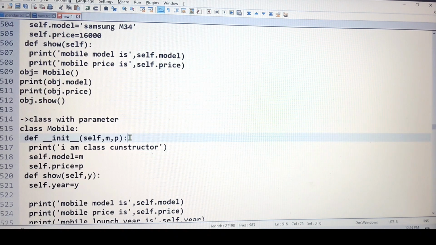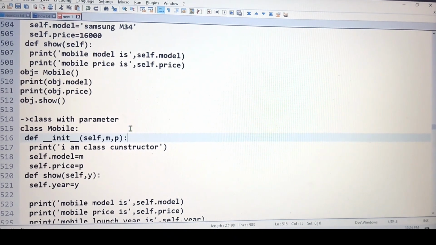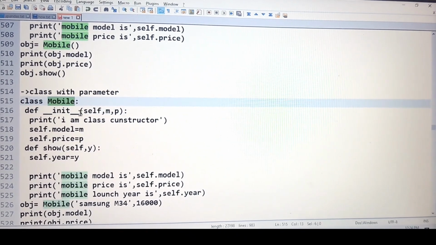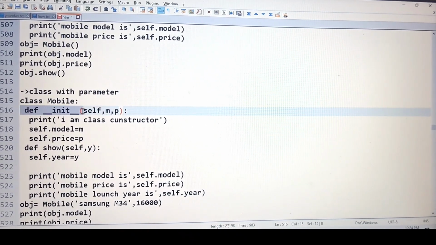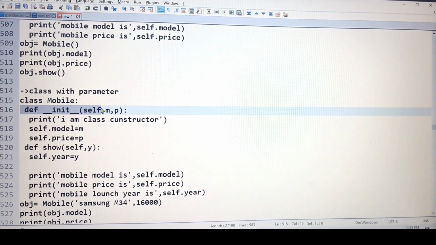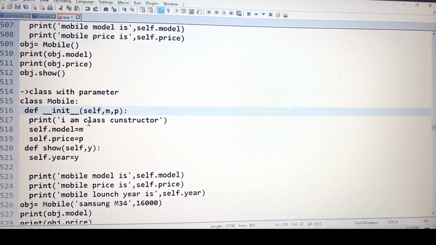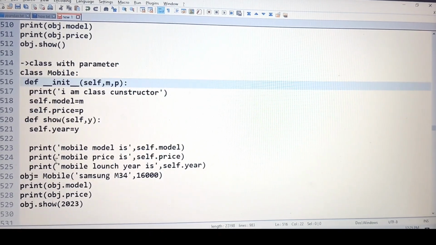So next I'm going to tell you how we can use the constructor in a class with parameter. It's the same thing. I'm using the class Mobile and here I'm using the constructor. This is the constructor part, what we have seen in the previous example. But this M and P are the parameters.